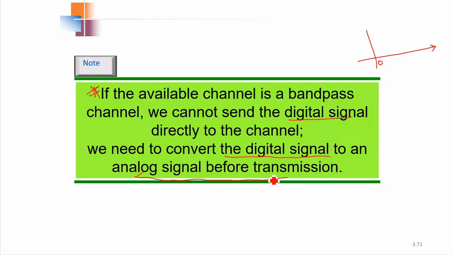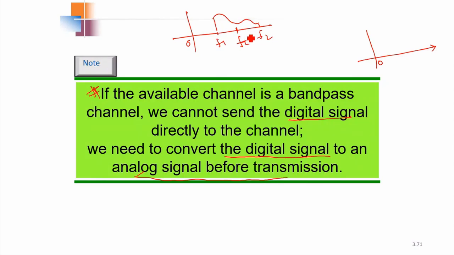So before transmission, if it is an analog signal, its frequency will not necessarily start from 0. This will be the carrier frequency, and the pattern that was there for the signal will be converted to an analog signal, and now we will be having F1 and F2.